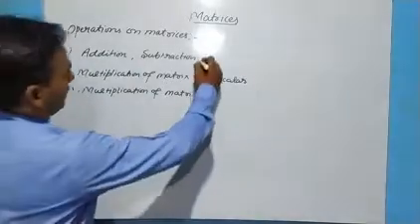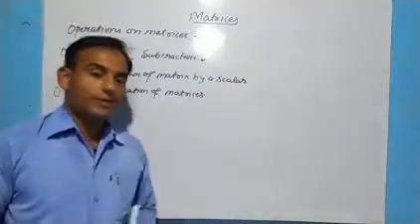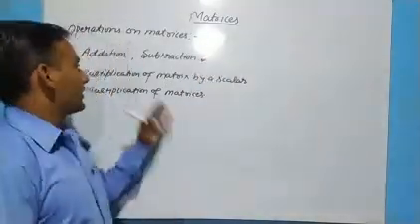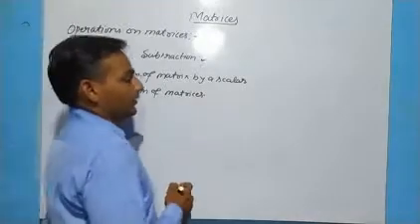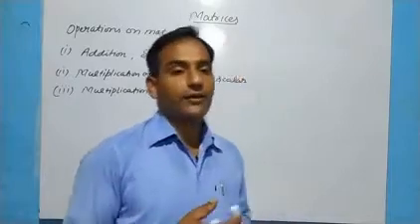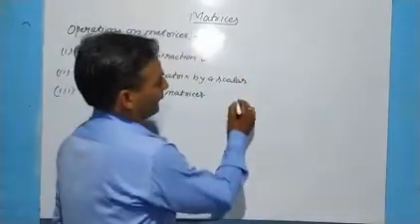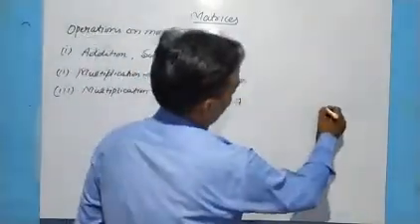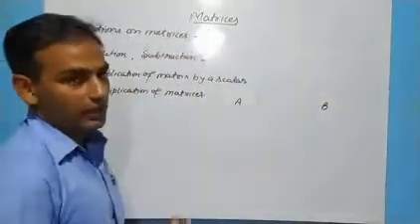Operations in mathematics are plus, minus, into, and divide. For addition, let us take one example. If we have a factory A and another factory B, listen very carefully.